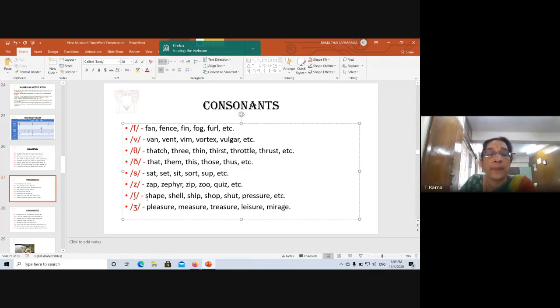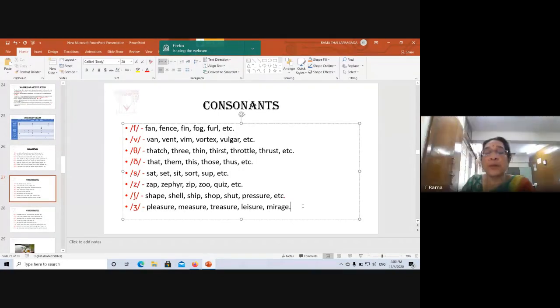Then sh: shape, shell, ship, shop, shut, pressure. Now this is pronounced sh here. P-R-E-S-S-U-R-E is pronounced pressure. This is the zh sound, as in pleasure, measure, treasure, leisure. And how do you pronounce this word?